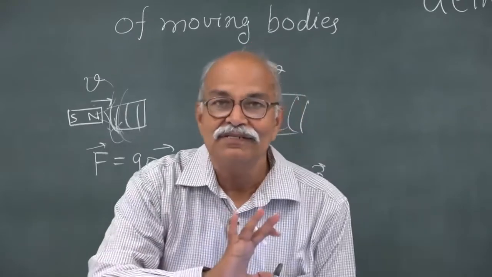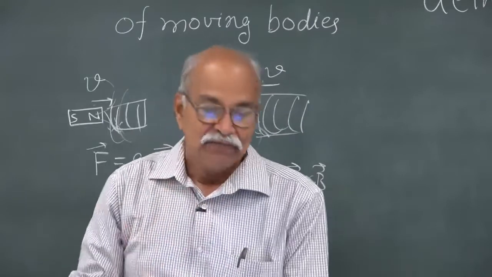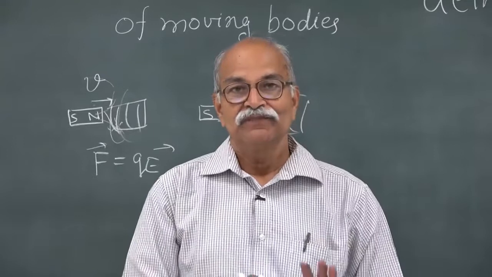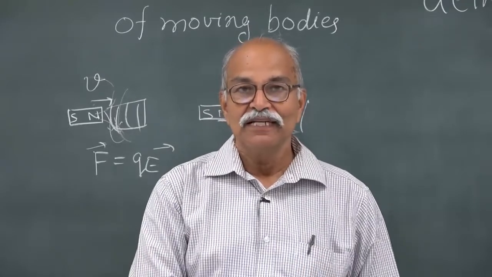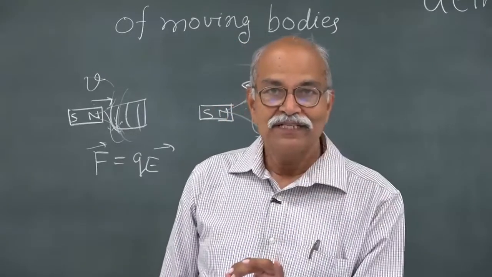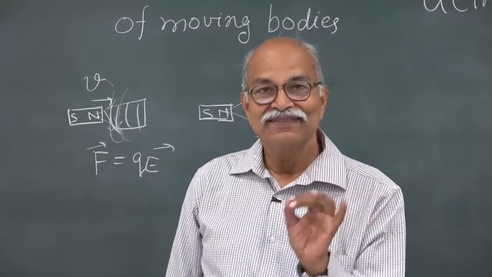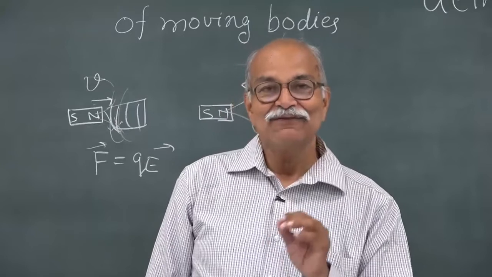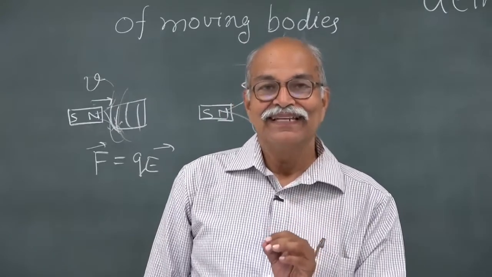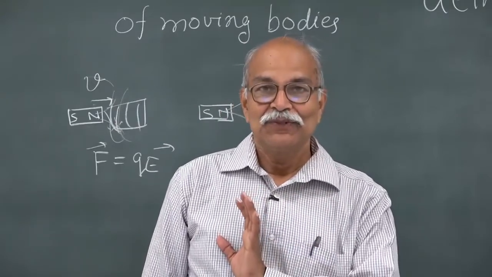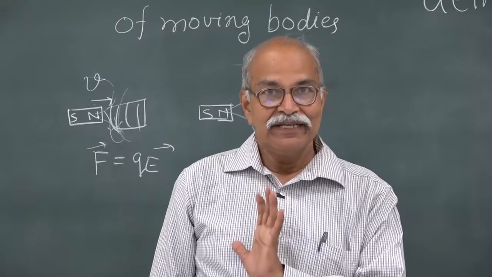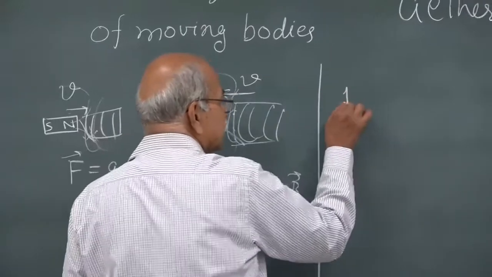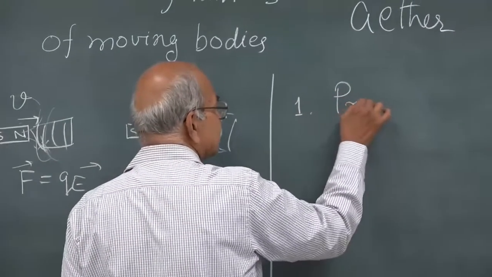So, this is the opening remark with which he then develops the special theory of relativity based on two postulates. One is the principle of relativity and the other is the constancy of the speed of light in vacuum. So, first, let me write: one is the principle of relativity.